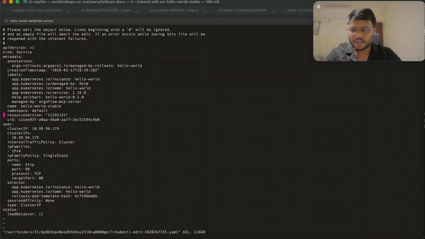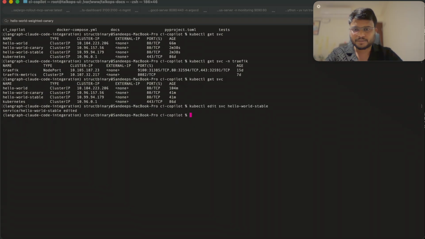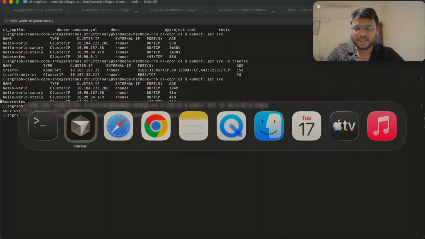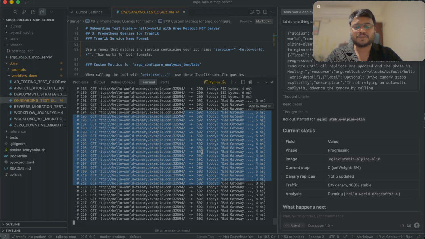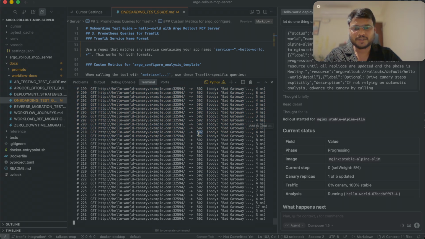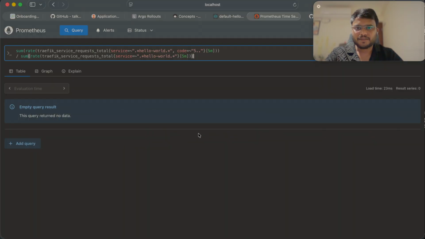On the target port, instead of 80, we'll make it 8080, and we'll see now 502 bad gateway response code is getting served via ingress, right? And we will verify.